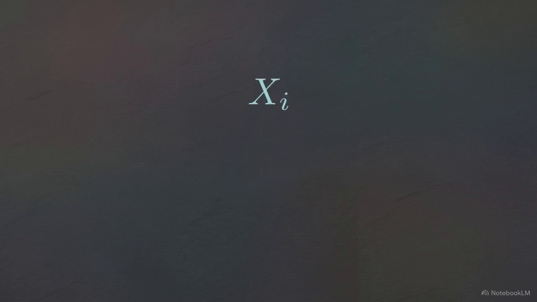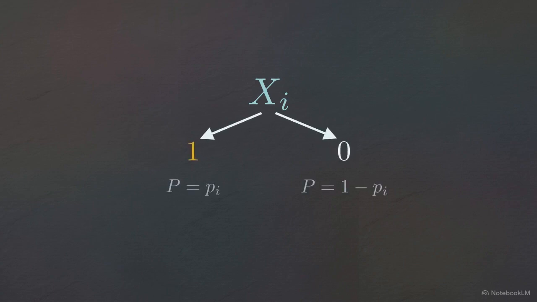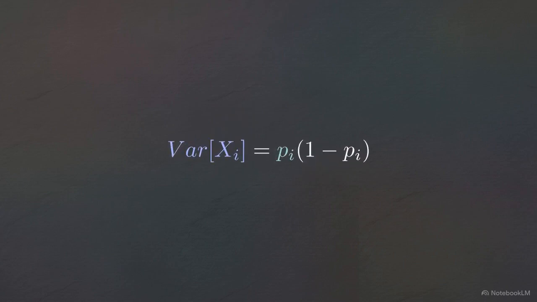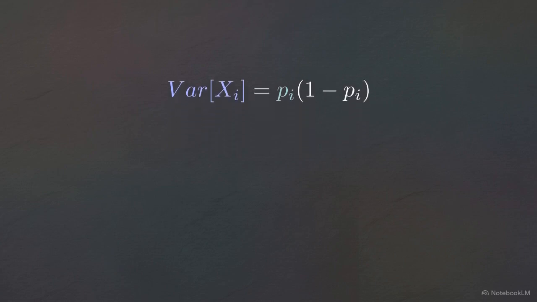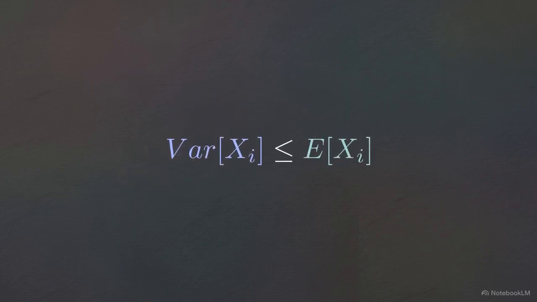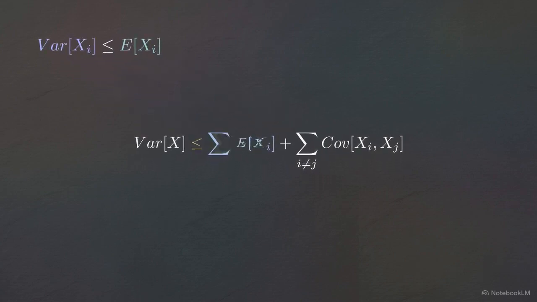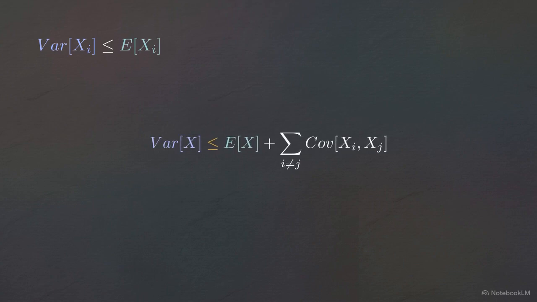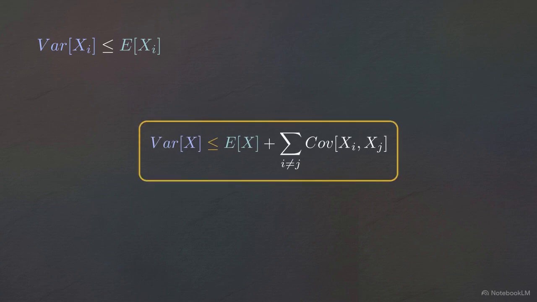These hold binary states. They equal exactly 1 with probability pi and 0 otherwise. For an atomic indicator variable, the exact variance is simply pi times 1 minus pi. Because probability is a fraction, multiplying it strictly reduces its value. This creates a rigid rule. Variance can never exceed expected value. Substituting this atomic rule back yields our ultimate boundary. Total variance is less than or equal to expectation plus the sum of covariances.